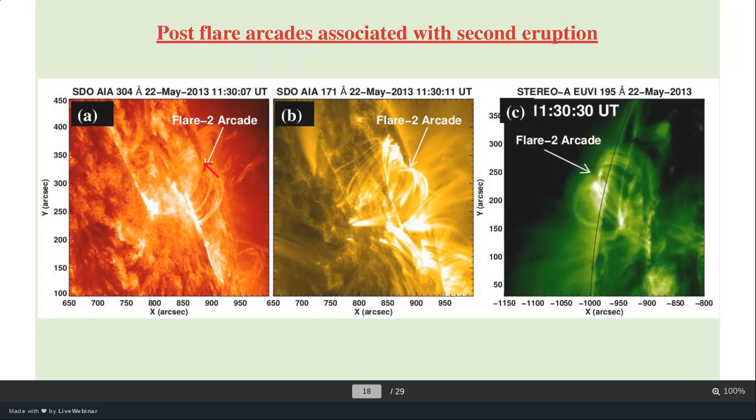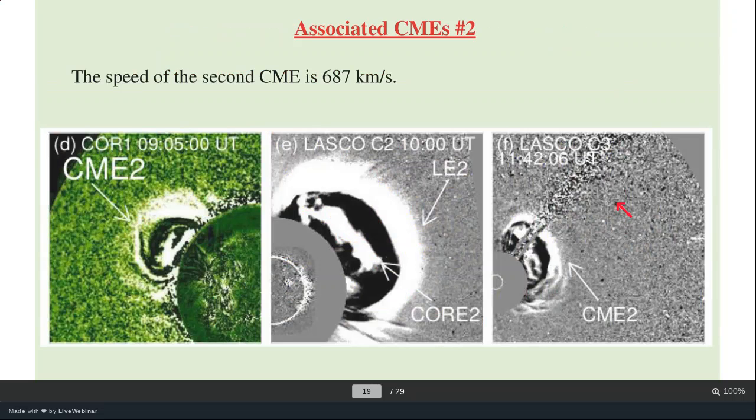the flare, we have some flare arcades forming, joining the two ribbons, that we can clearly see in 304 angstrom images, 171 angstrom images here, as well as the STEREO 195 images. So this clearly shows the eruption is associated with the flare, forming the flare ribbons as well as the flare arcade.